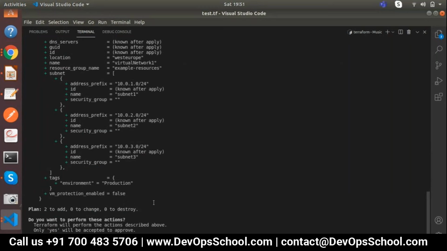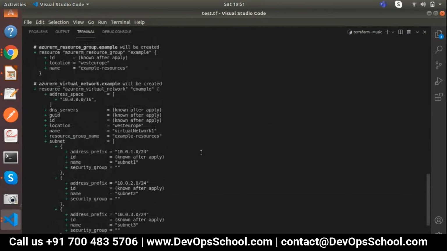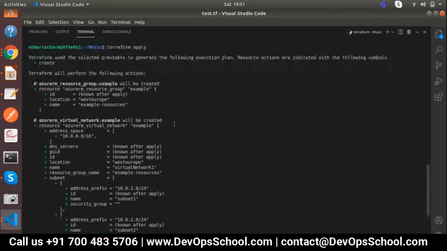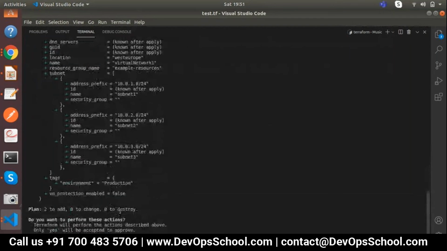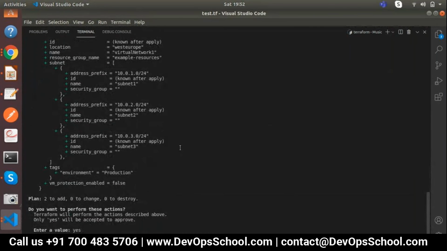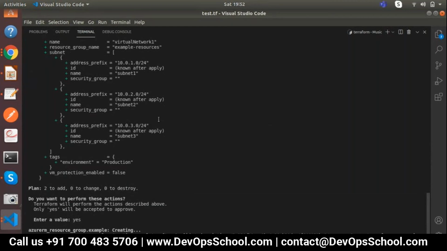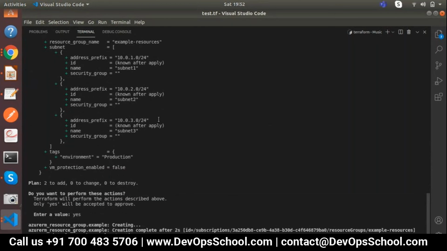Yes, it's ready to apply. Okay, I did apply over here. It will again show you the complete graphical view. This is called the graphical view. Now we just need to enter the value yes or no. So I'll enter yes, and it will start the deployment. So it's one type of approval, like yes, I'm doing these changes or this deployment. Are you ready for this? If yes, then press enter. Otherwise, stop it.